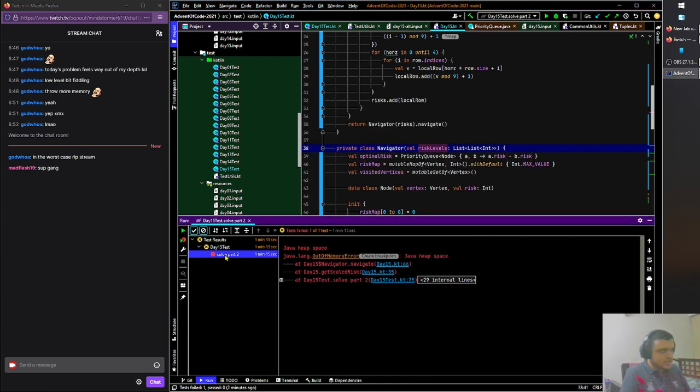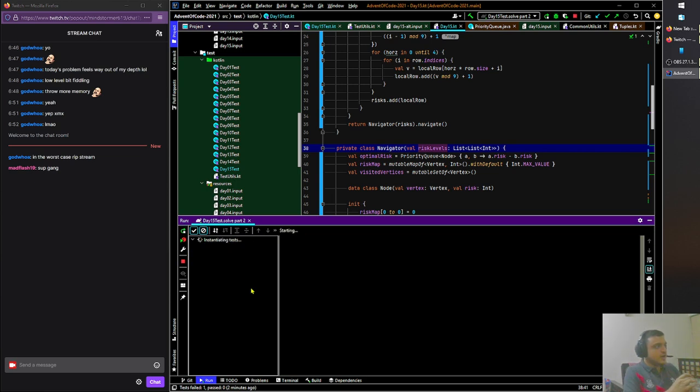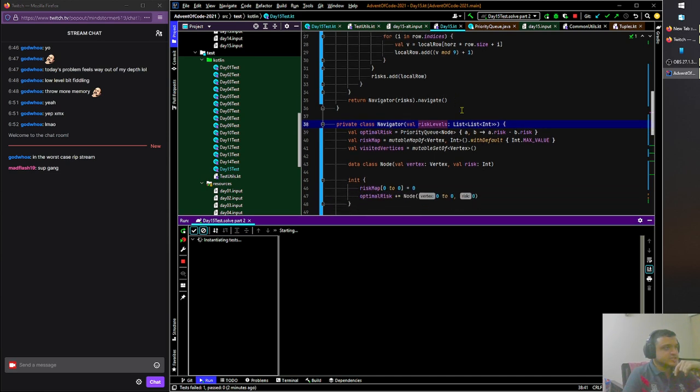Apply. Okay. Let's rerun you. We have gotten, what's up, Mad Flash? We have gotten the most efficient algorithm so far. It's running all the other tests instantly. It's only on the actual output for part two that it is messing up, because it's running out of memory. So it's a memory limitation now, not a CPU one.